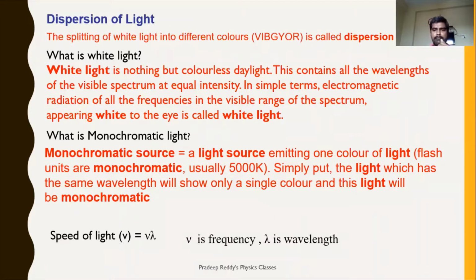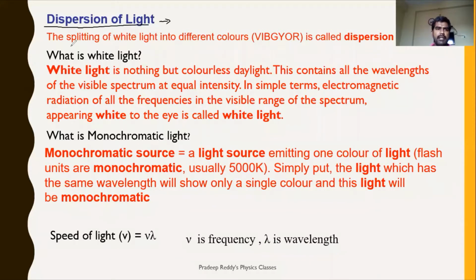Dispersion of light. So we will continue our discussion about dispersion of light in the coming slides. Before that, we need to know what is meant by white light and what is meant by monochromatic light. So first, let me tell you the definition of dispersion. Dispersion of light.